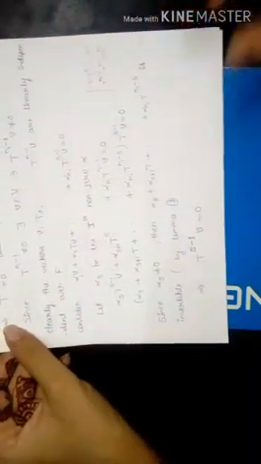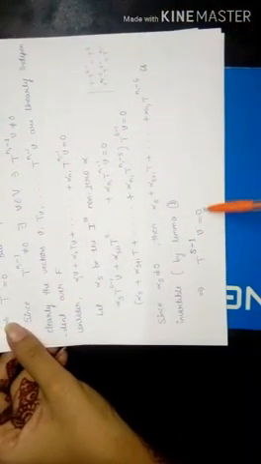So we know a lemma, that is, if T belongs to A(V) is nilpotent, then alpha naught plus alpha 1 T plus so on up to plus alpha n T power n, where each alpha i belongs to F, is invertible if alpha naught is not equal to 0. Meaning this alpha naught is not equal to 0, then this is invertible. So by using this, here alpha s is not equal to 0, so this term, alpha s plus alpha s plus 1 T plus so on up to plus alpha n1 T n1 minus s, is invertible by lemma 1. So therefore T s minus 1 v is equal to 0.